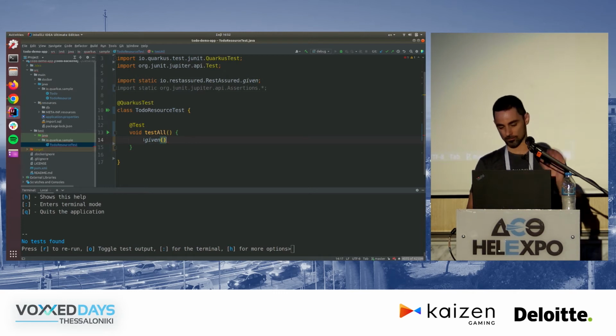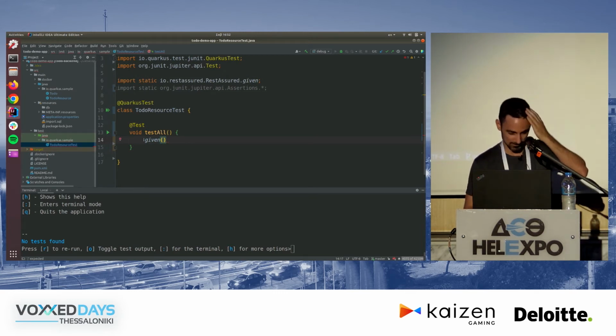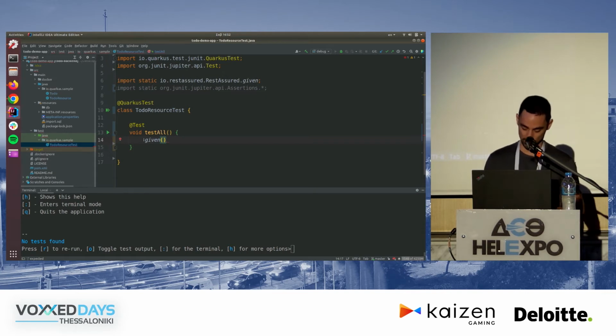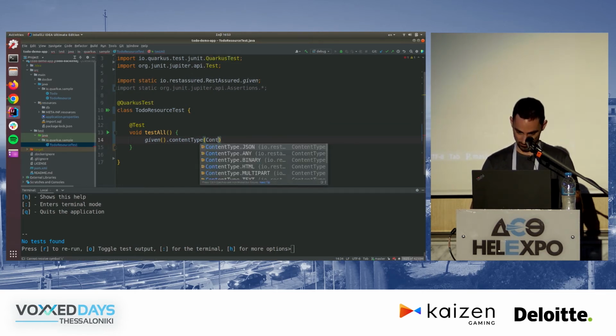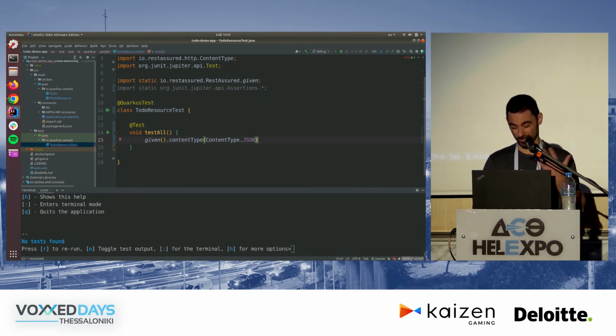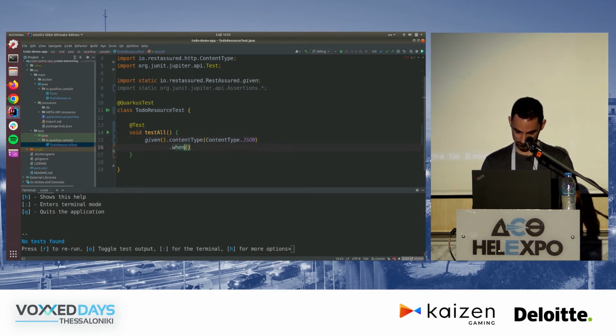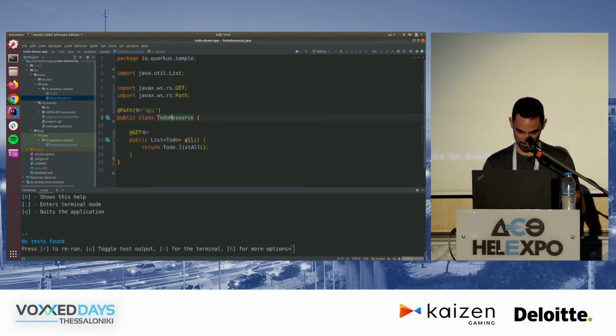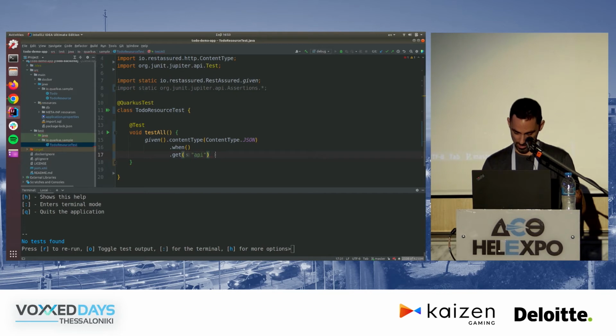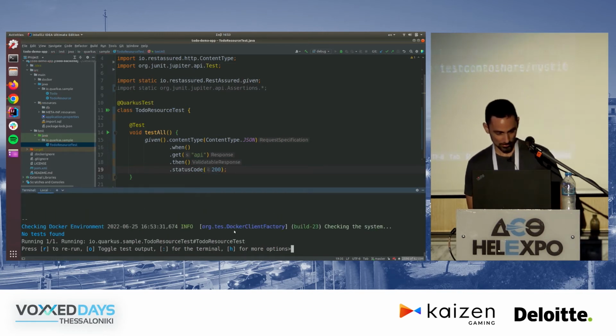So this is Rest Assured. Rest Assured provides a DSL for testing against HTTP endpoints. So I'm going to say content type JSON. Now I just want to get everything. So I want to do when get API, because API is the path I specified here. When I do that, then I expect, hopefully, status code to be 200. And now let's see what happens here.